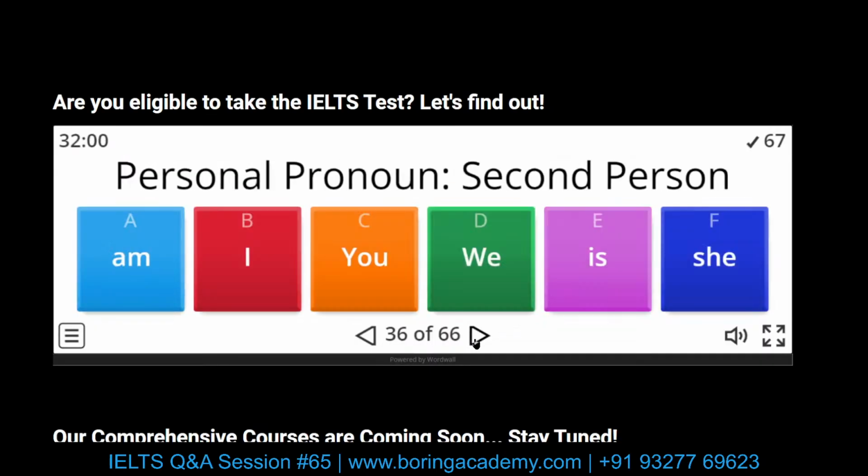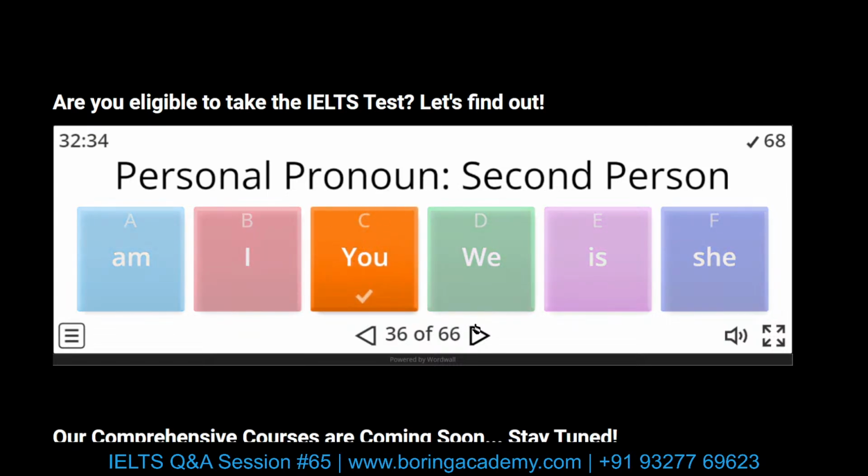Okay, next. Personal pronoun, second person. You. Am is an auxiliary verb. This is not a pronoun. I is a pronoun. This is first person singular. First person plural would be we. Second person is you. Third person singular is he, she, it. We only have she over here. Then comes third person plural, that is they. So our correct answer is you. Is an auxiliary verb, by the way. Am is also an auxiliary verb.